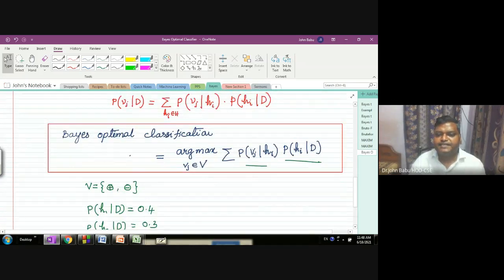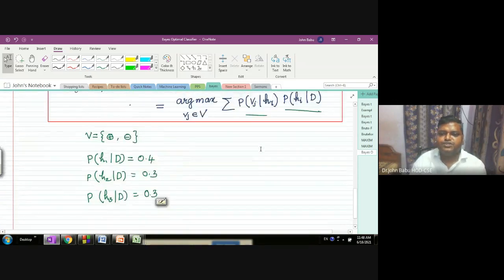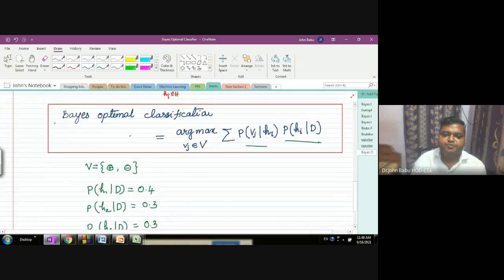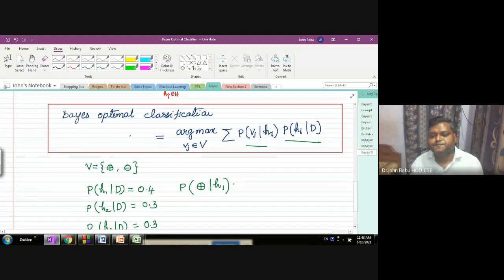Now let us calculate these values. Vj means either positive or negative. What is the probability of classifying X as positive given H1?